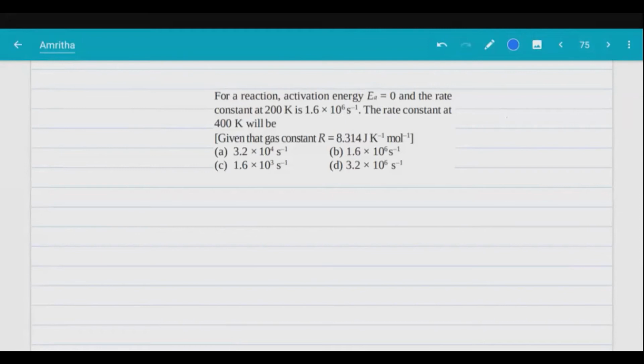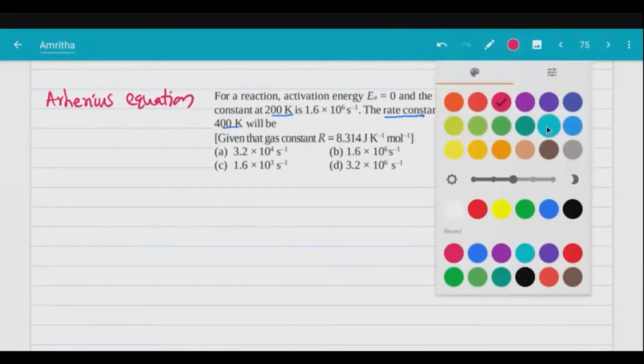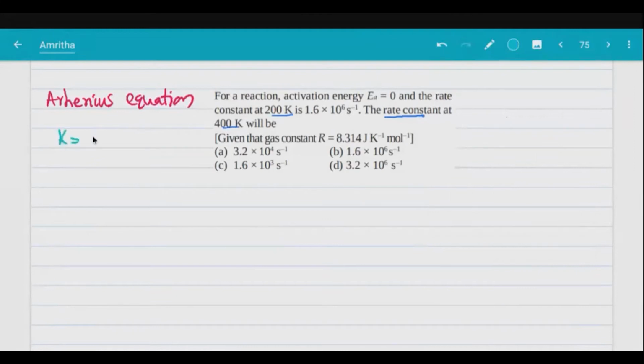How do we know this? What is the relation between rate constant and temperature? So we know the Arrhenius equation. What does it say? K is equal to... it gives a relation between activation energy and temperature, how they affect the rate of a reaction, how they affect the speed of reaction.